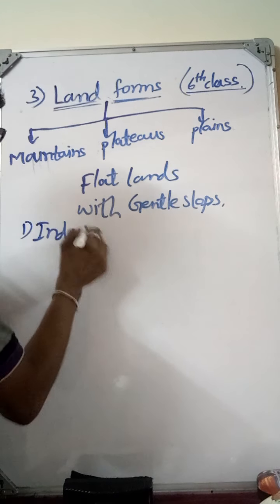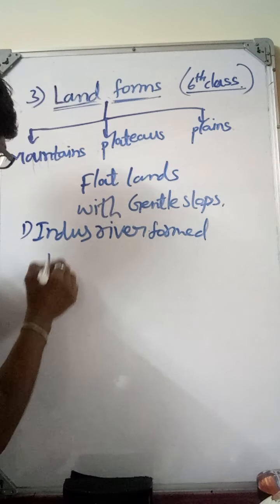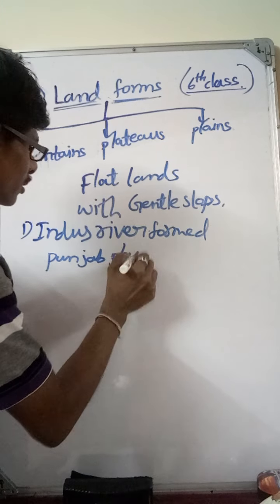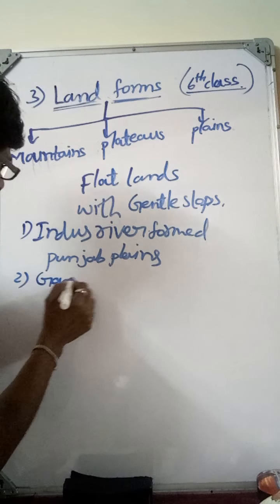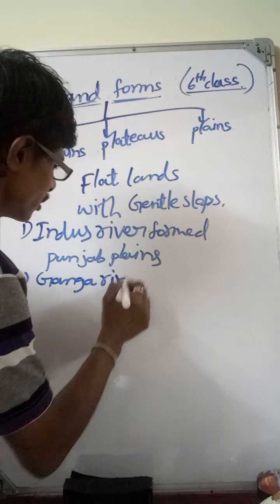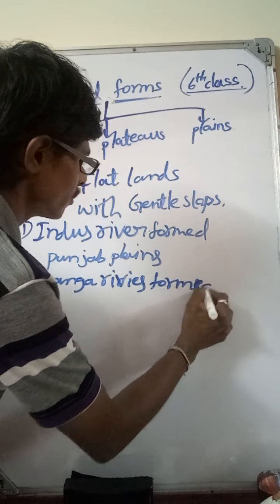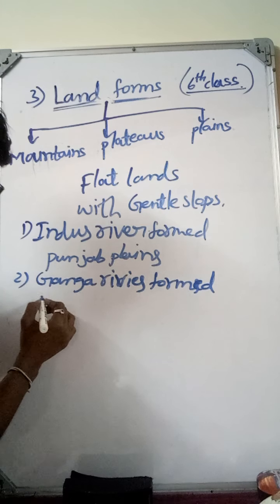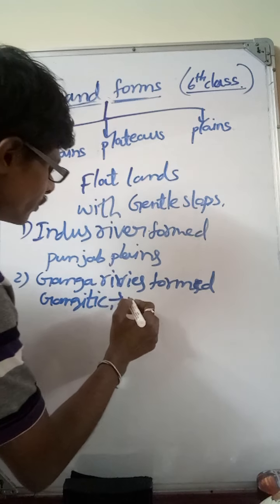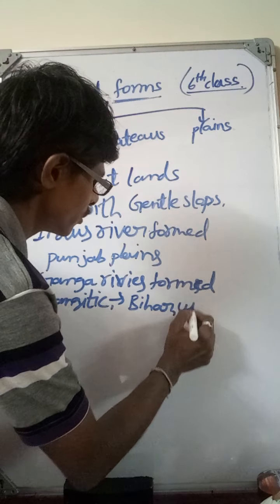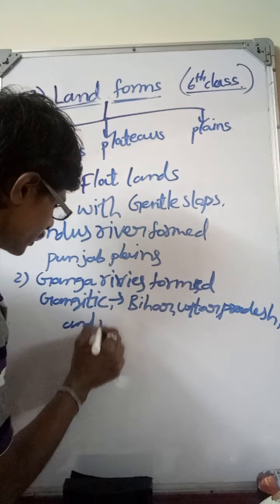The important plains of India: the Indus River formed the Punjab plains, and the Ganga River formed the Gangetic plain in the states of Bihar, Uttar Pradesh and West Bengal.